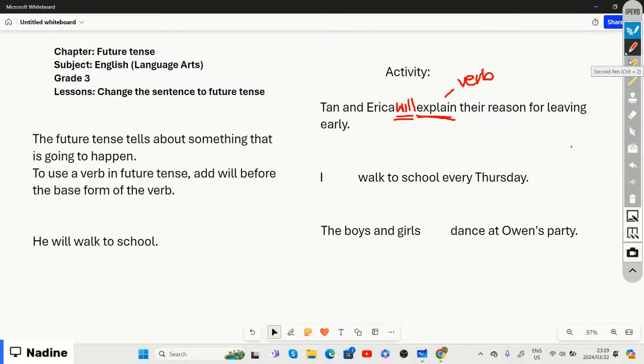All right. So basically, if we identify the verb, then walk is our verb, right? And remember, we said that we need to add the word will before the base form of the verb in order to show our future tense. So now, if we want to change that sentence to the future tense, we can say, I will walk to school every Thursday. So that word will basically indicates that the sentence is now in the future tense.